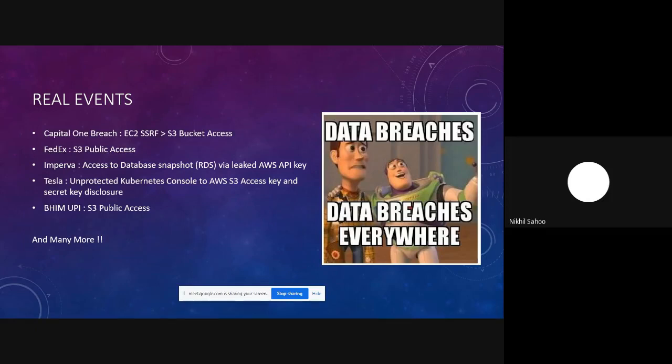And then we also have the Beam data UPI breach, which happened I think very recently, where the attackers were able to access one of their S3 buckets because it had public accessibility. And there are a lot of other data breaches related to misconfigurations as well, which have not been included. These kinds of misconfigurations and attacks have been increasing day by day, which is why organizations are now focusing more on the security aspect of these cloud providers.